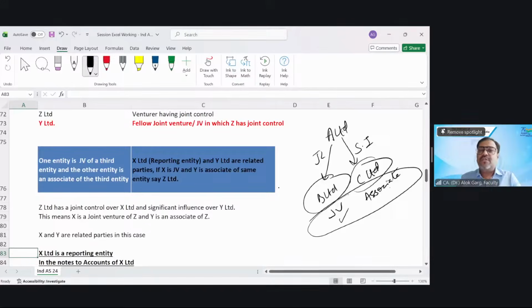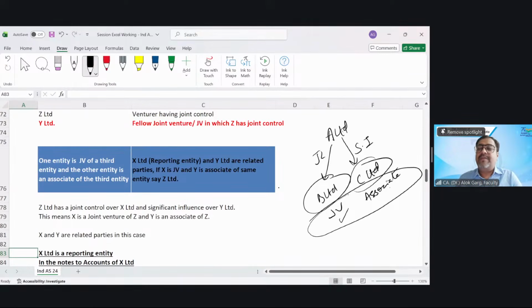Yes, sir. So one important tip I want to give all of you, to avoid any confusion and to ensure that your answer is correct: you have to draw the diagram in your answer sheet.